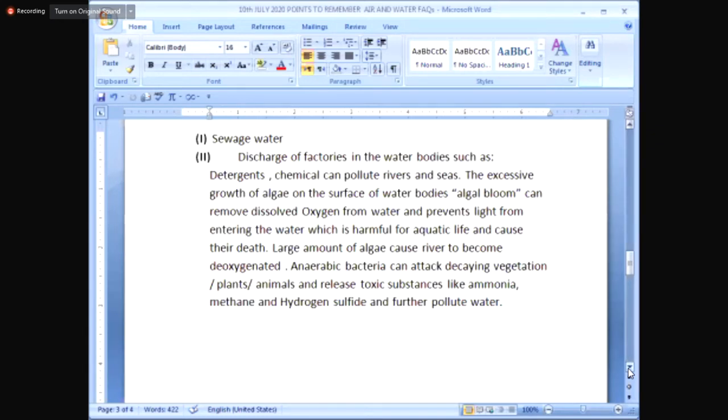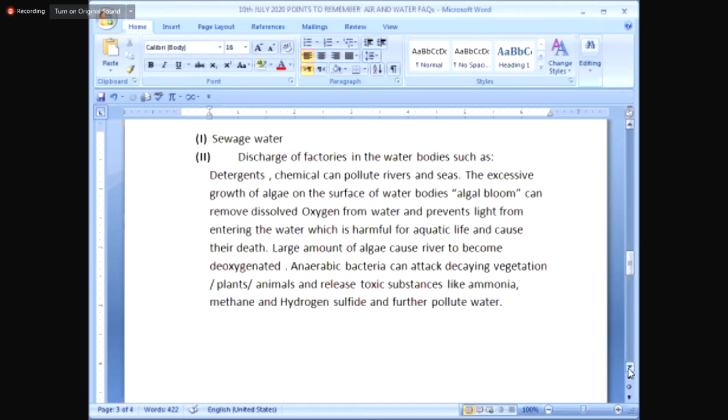MCQ: which of the following factors does not cause algae growth on water bodies? Number 1, fertilizers. Number 2, sewage water. Number 3, plastic bags. Number 4, discharge of factories. Obviously, plastic bag. It does not cause eutrophication.